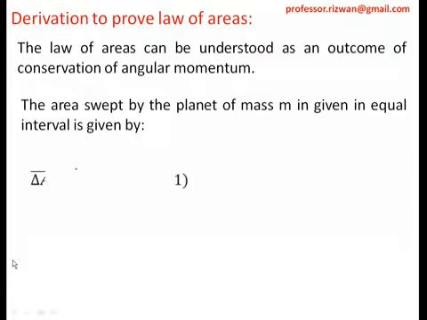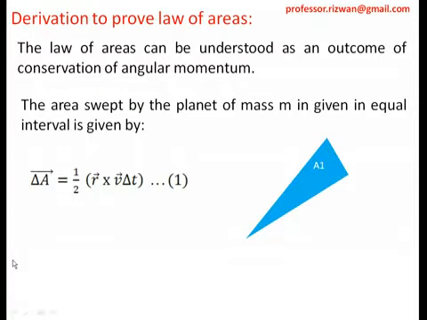So this is the area swept by the planet of mass m in a given interval. Area is a vector, because it's changing with time. So area is half base into height. We know half base into height is the basic formula of a right angle triangle. So we have to see that the area swept is basically a right angle triangle.